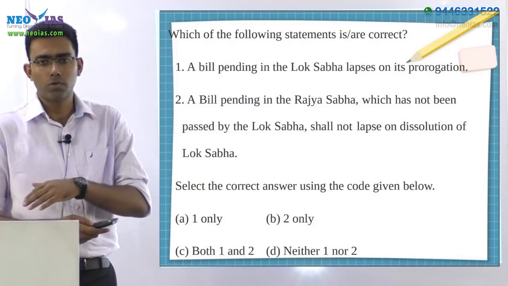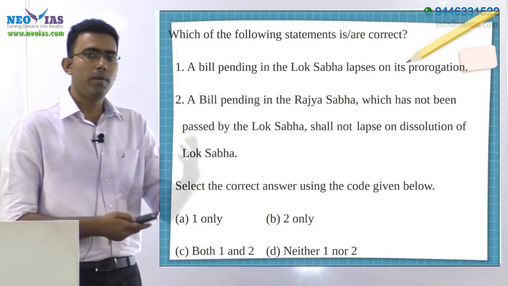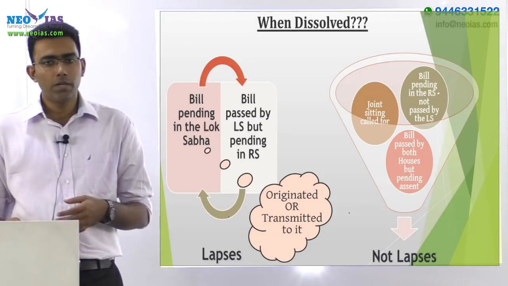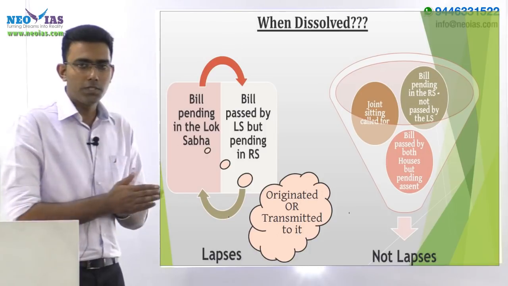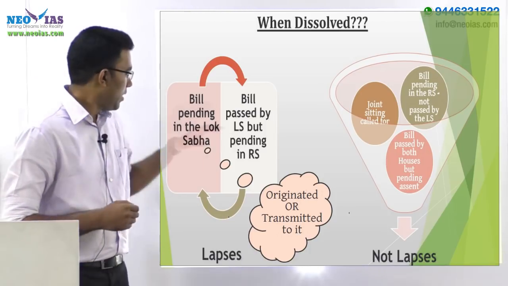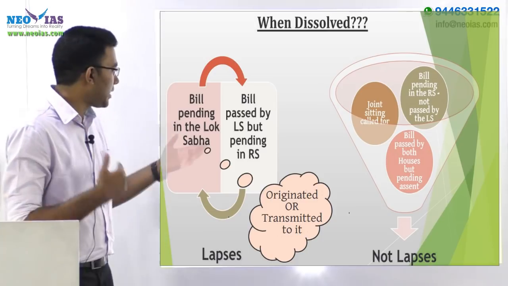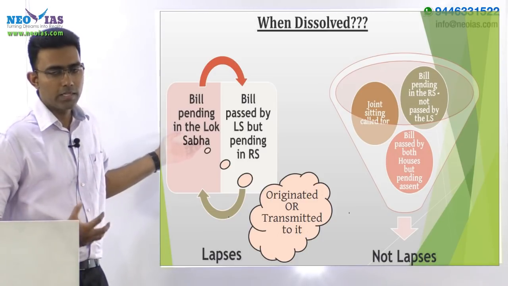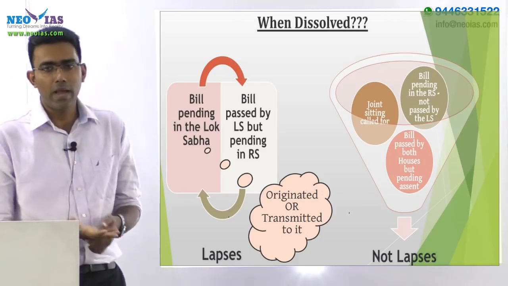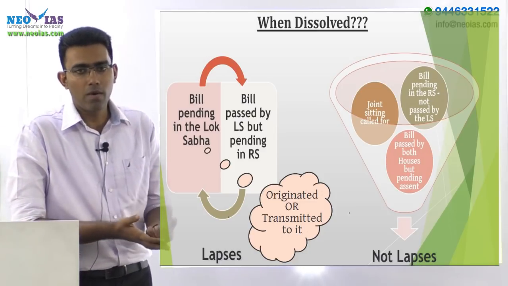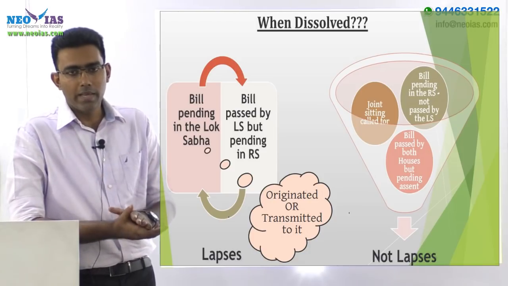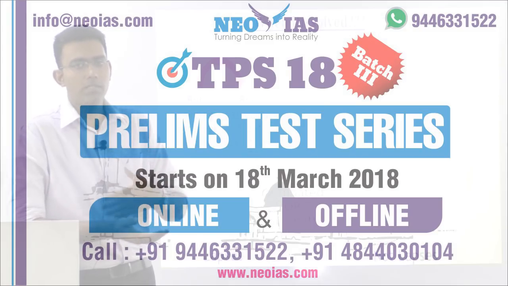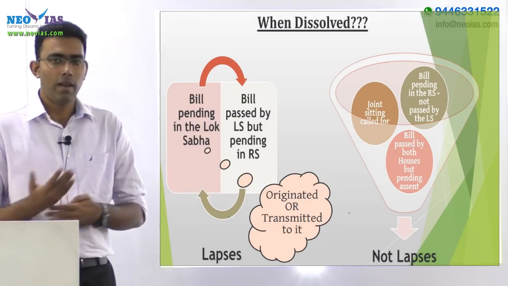that is, which bills lapse upon Lok Sabha's dissolution and which do not. So there are basically two categories, one which lapses as well as the other one which does not lapse. As far as dissolution is concerned, there are two subcategories also. A bill that is right now pending in the Lok Sabha, which may have originated in Lok Sabha or may have been transmitted to Lok Sabha by Rajya Sabha, whatever the case may be, since it is associated with Lok Sabha, on the dissolution of Lok Sabha, this particular bill lapses.